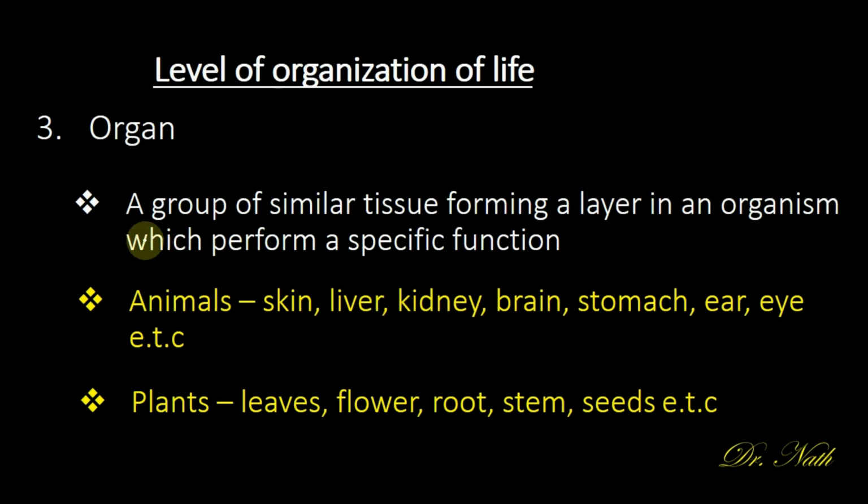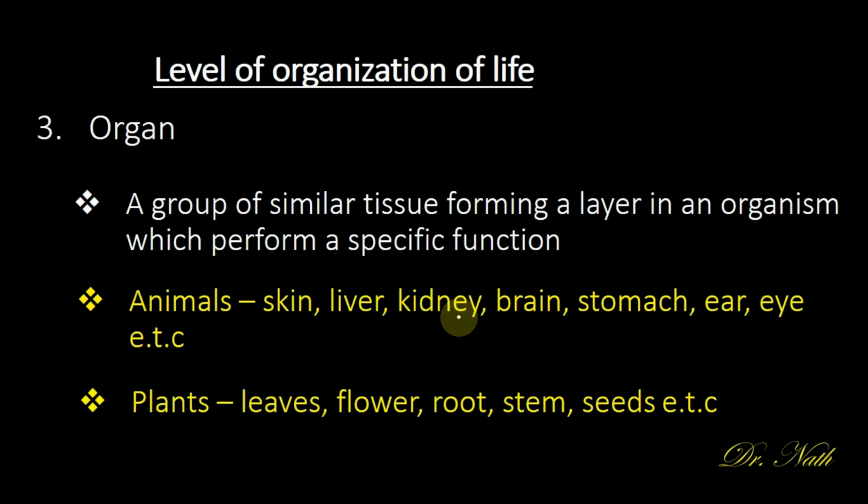An organ is a group of similar tissues forming a layer in an organism which perform a specific function. Examples of organs in animal bodies are the skin, the liver, the kidney, the brain, the stomach, the ear, and the eye.